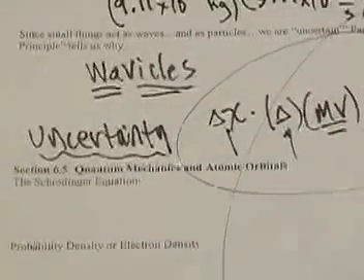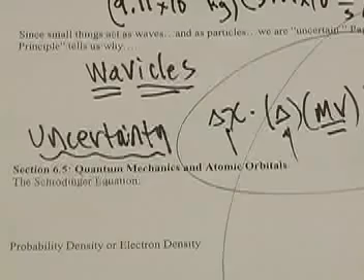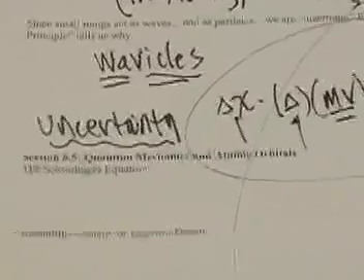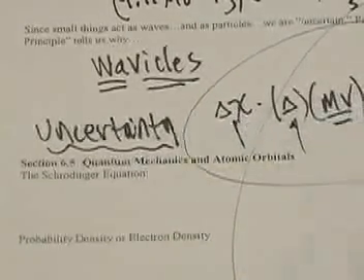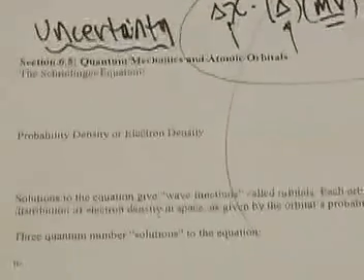Anyway, the equation is not super duper important because you have never seen a plug and chug equation question like that on an AP test, but it's worth mentioning because it is uncertain as to the position and the velocity of an electron zooming around the outside of a nucleus.